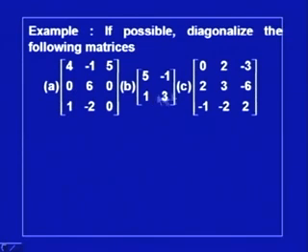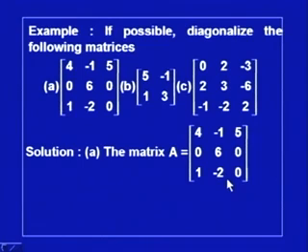So, I will start with this example. First we consider a 3 by 3 matrix: 4, minus 1, 5 in the first row, 0, 6, 0 in the second row, and 1, minus 2, 0 in the third row. So, let us consider this square matrix.